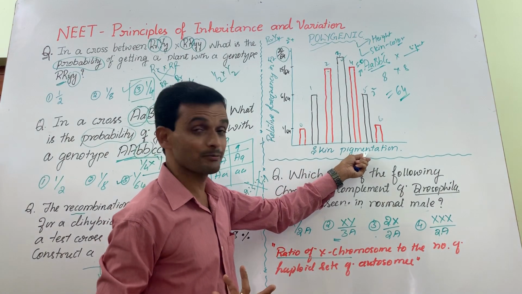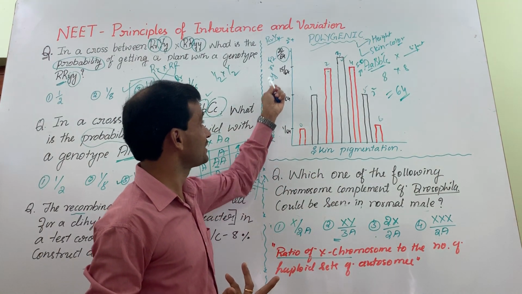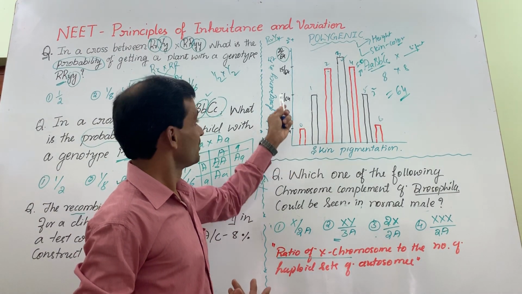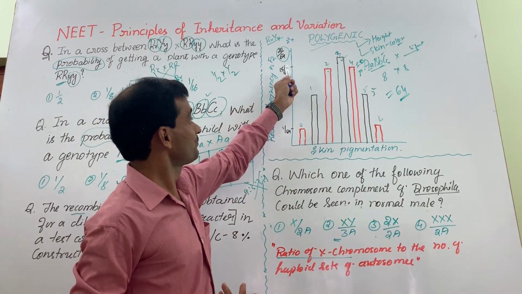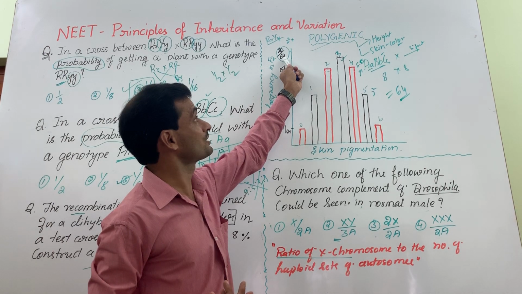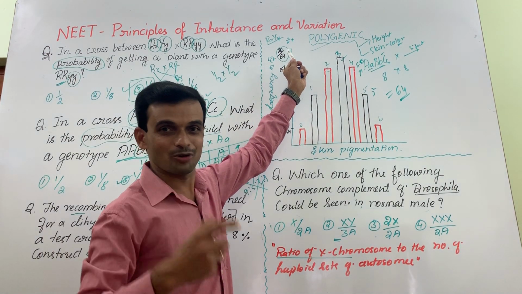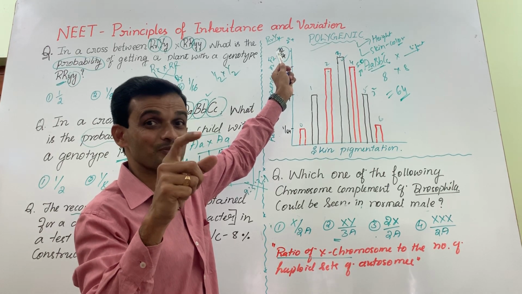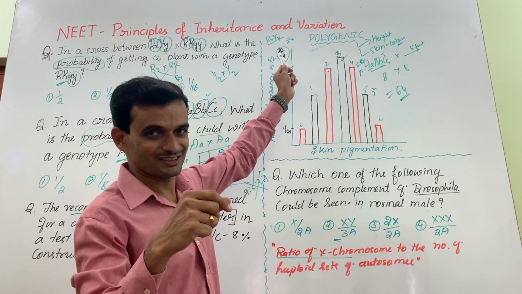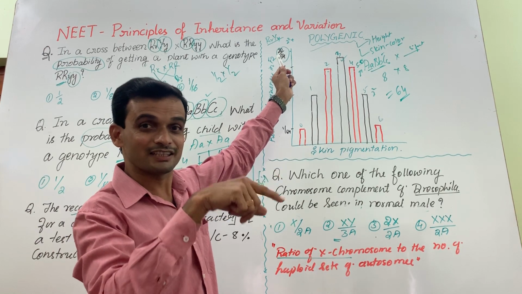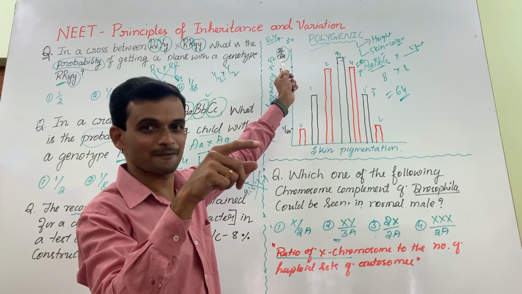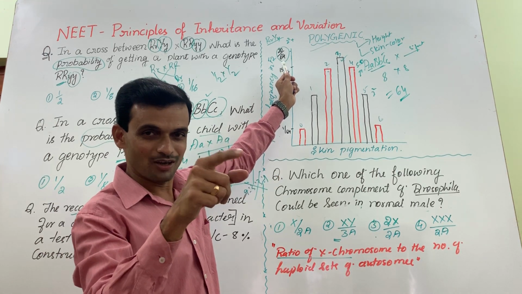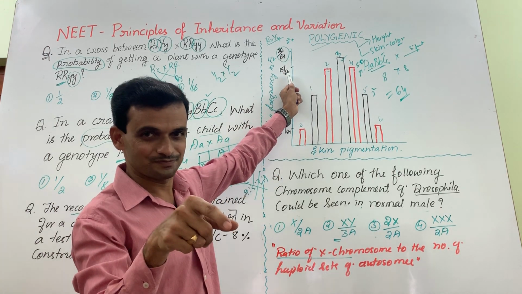Therefore, we plot skin pigmentation or height with respect to relative frequency in F2: 1 by 64, 6 by 64, 15 by 64, 20 by 64. Just like in a monohybrid cross, the chance of getting the heterozygous condition is more, 50%. Correct? The chance of getting capital R, capital R is 1 by 4, and small r is 1 by 4.